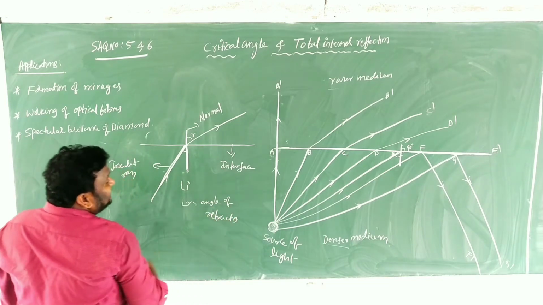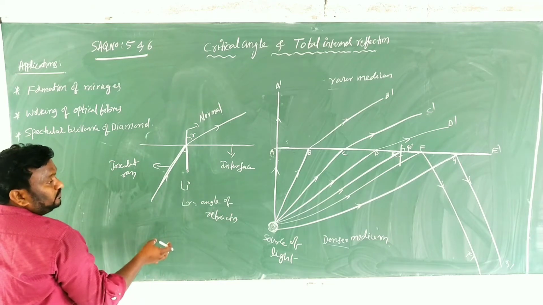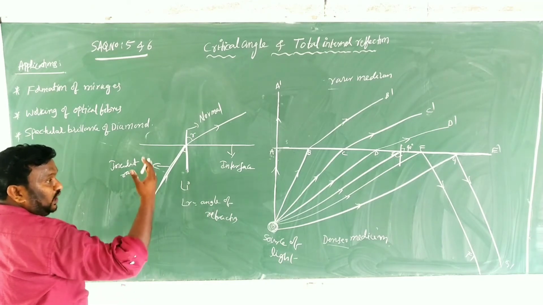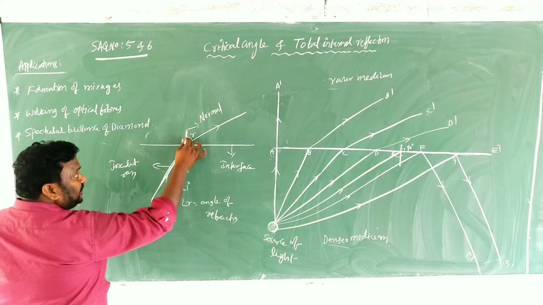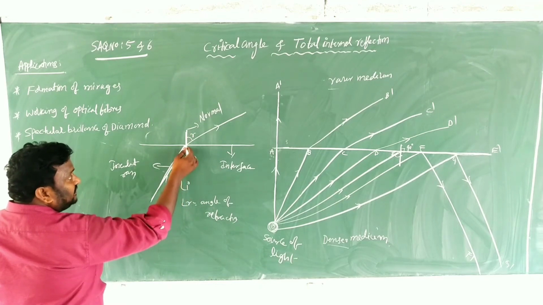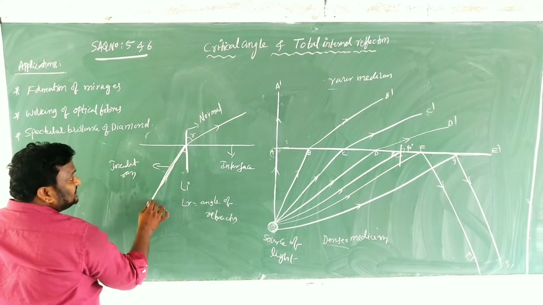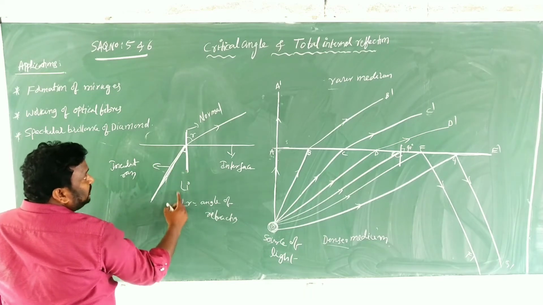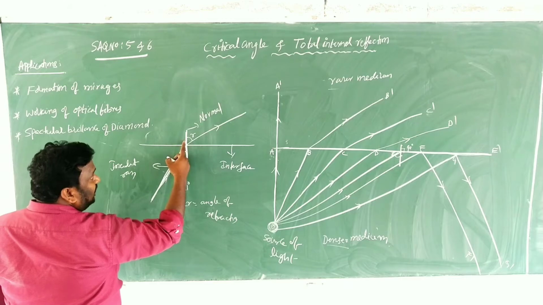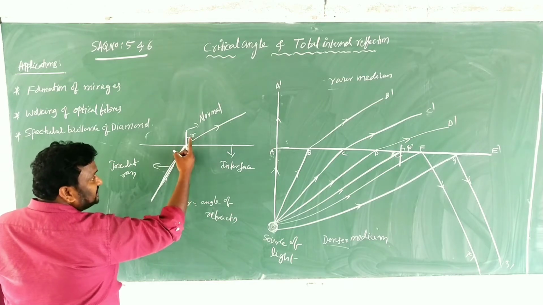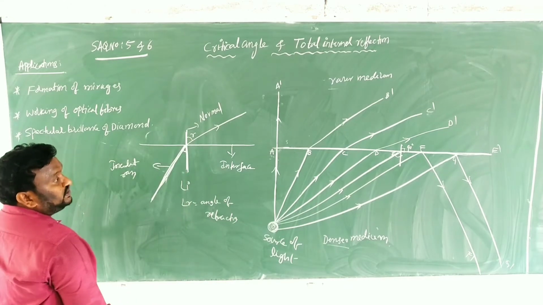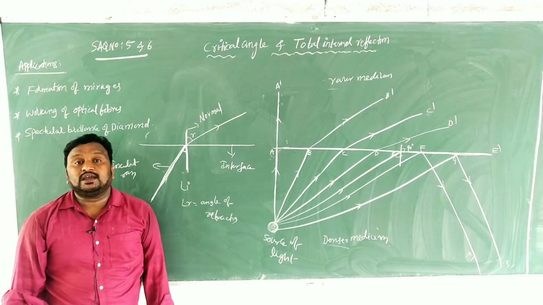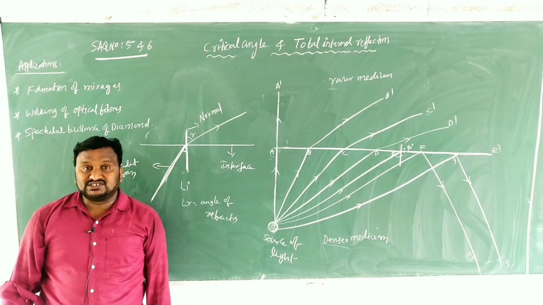So generally in this way we will find out the angle of incidence and angle of refraction. At the point of incidence we have to draw the normal, and then the angle between the incident ray and normal should be taken as the angle of incidence. And the angle between the normal and refracted ray should be mentioned as the angle of refraction.